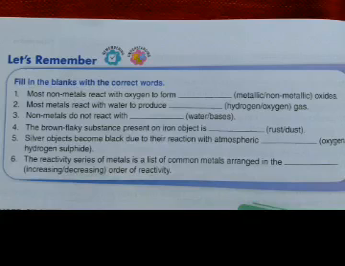Let's remember. Number 1. Fill in the blank. Most non-metals react with oxygen to form non-metallic oxides. Number 2. Most metals react with water to produce hydrogen gas. Number 3. Non-metals do not react with water.